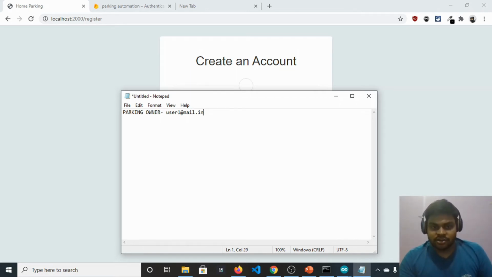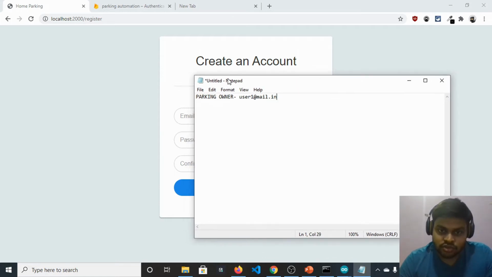So we are going through the demo of our application. First we have to install our IoT setup at the parking owner's requested location, and now he needs to create a user. Let's assume the email ID of the parking owner is user1@mail.in. First we need to create it.